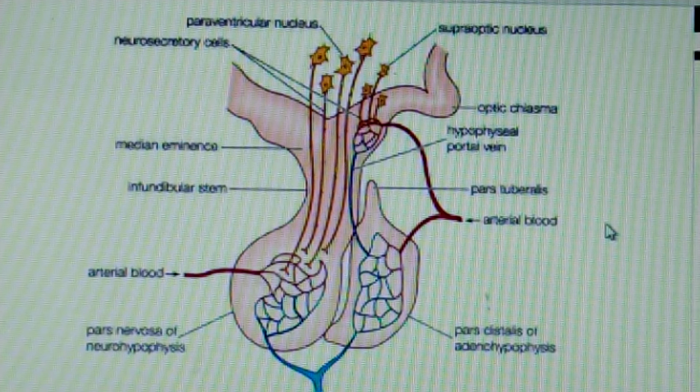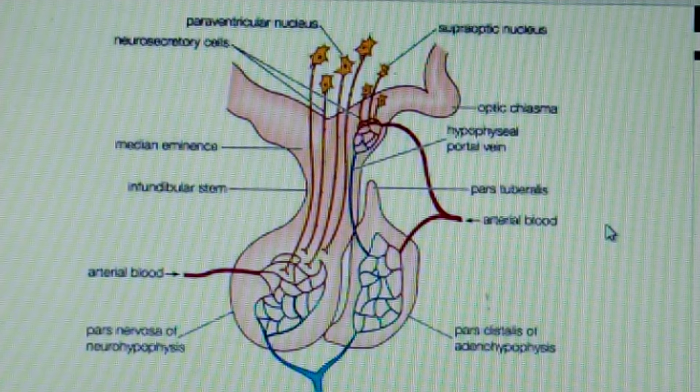High blood level of antidiuretic hormone is caused by excessive secretion of antidiuretic hormone. It is characterized by excessive dilution of the blood and low plasma sodium. Some of the disorders related to the pituitary gland were discussed. In the next video we will discuss the pineal gland and thymus.